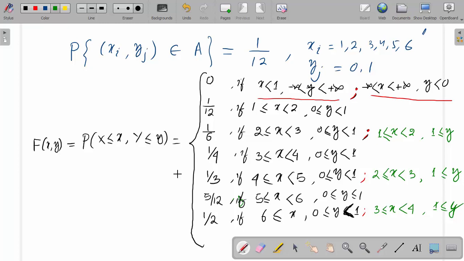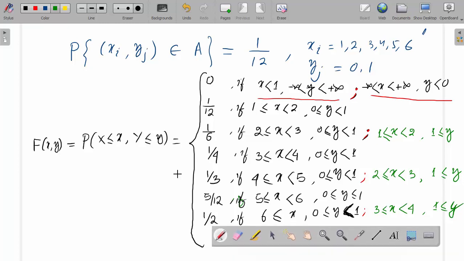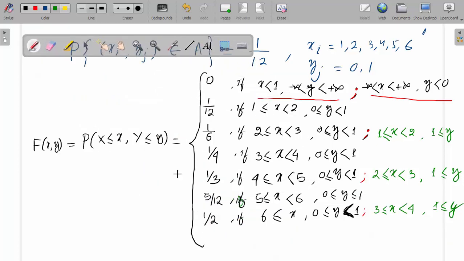Then another case, if we have x value 4 to 5 and 1 ≤ y.